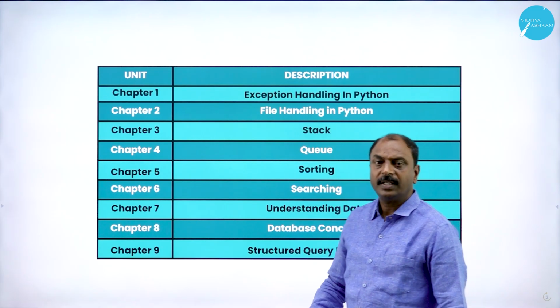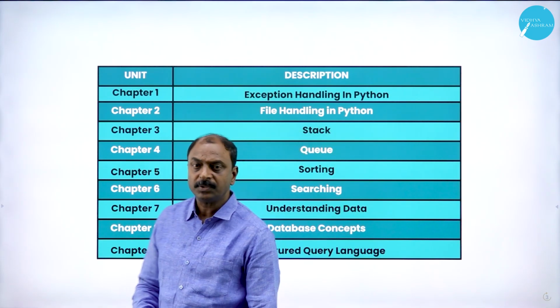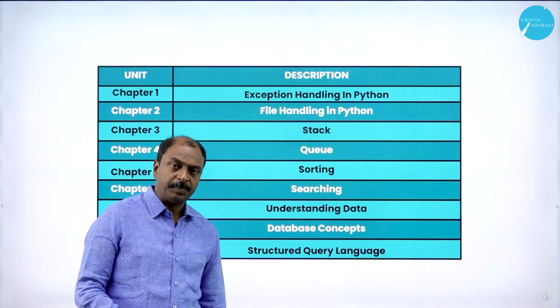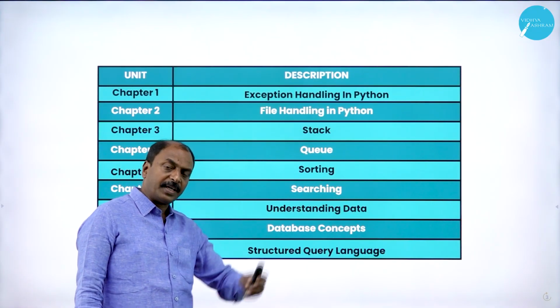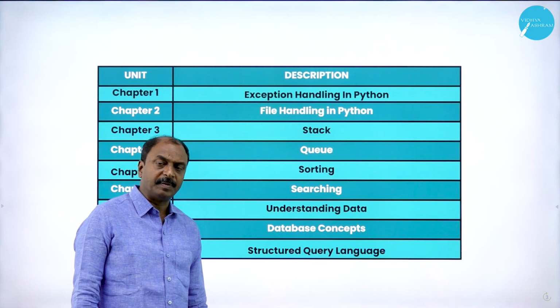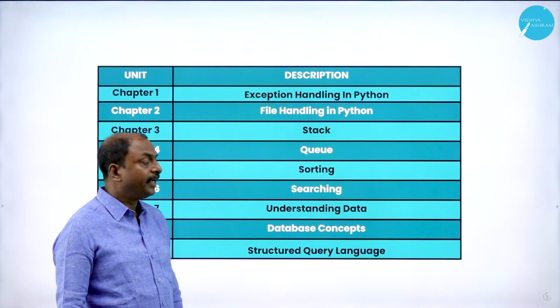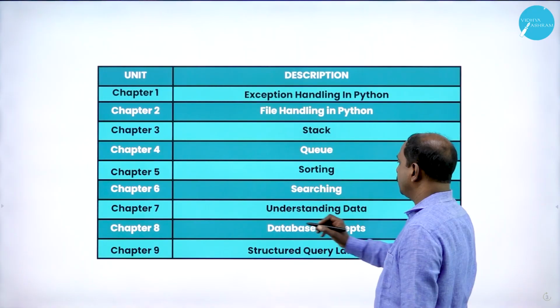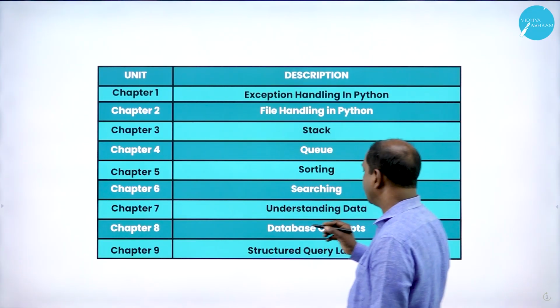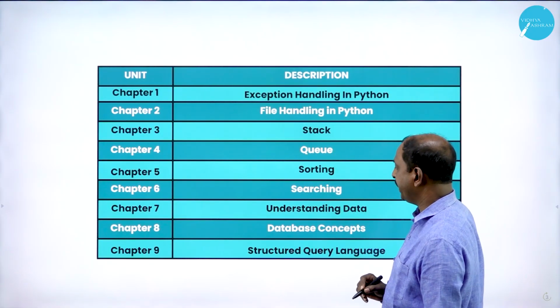Again, here also there are many algorithms, programming concepts and techniques. We are going to learn different types of techniques for searching a data member or element in a list or a data structure. Next concept is chapter number 7, that is understanding data.